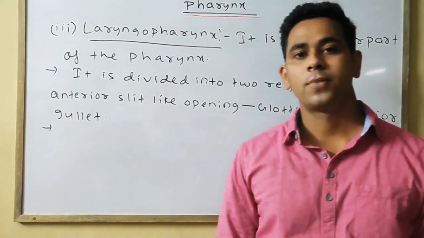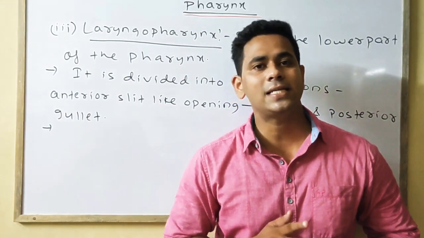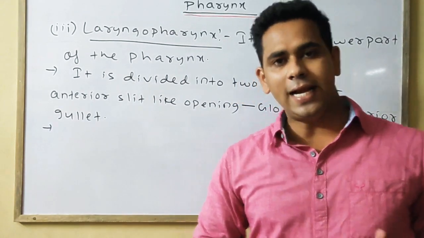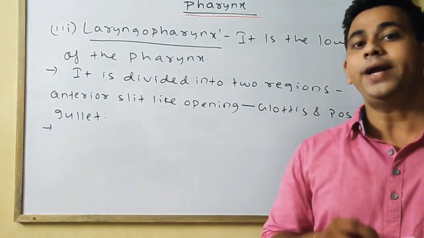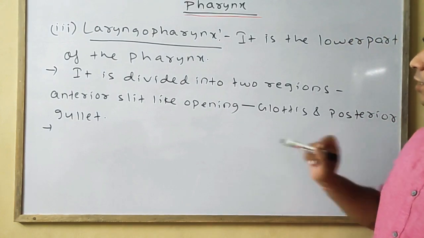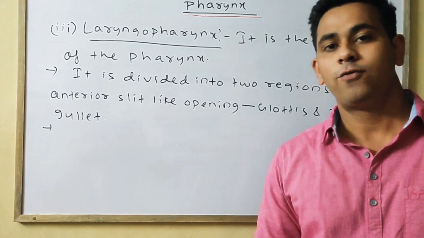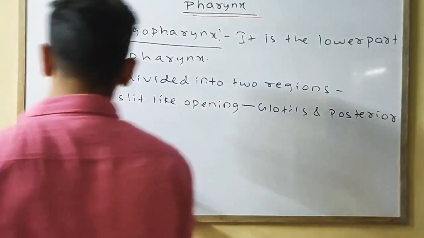Then next point, what is glottis and what is the gullet? Glottis is the opening which leads into the windpipe or the trachea, whereas the gullet is the opening which leads into the food pipe or esophagus.